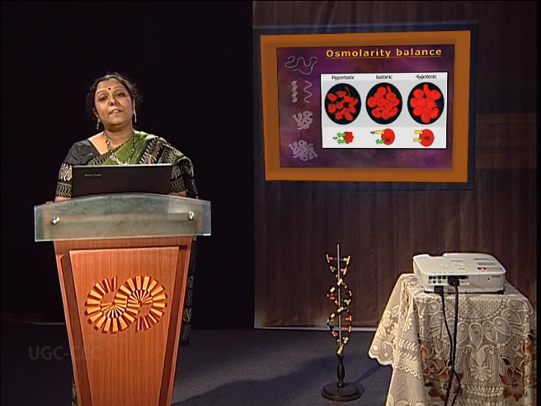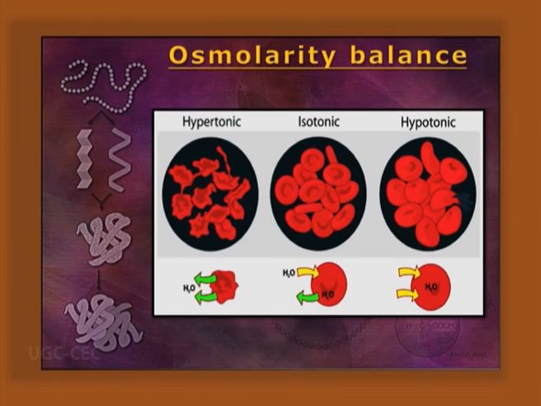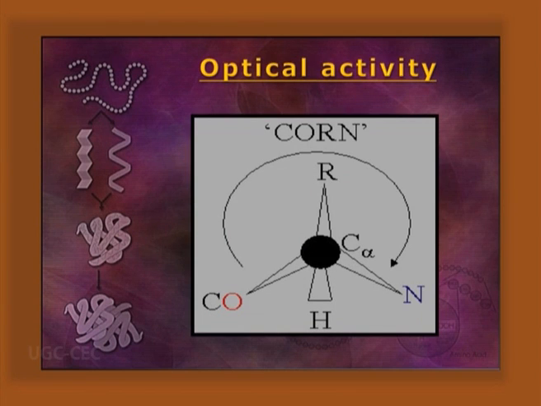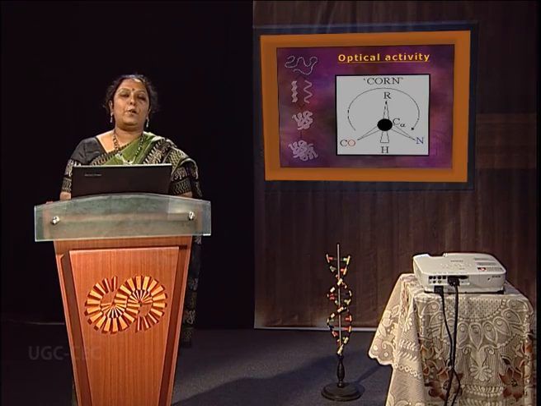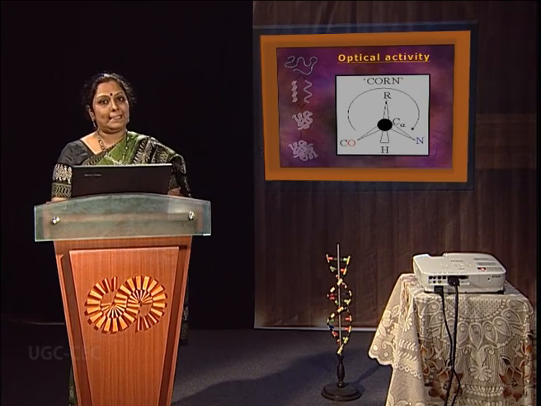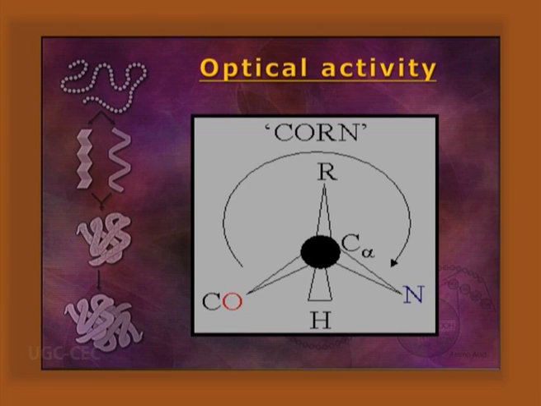Osmolarity balance is very important. Hemoglobin gives the osmolarity balance in the plasma, which is very important for clinical purposes. Optical activity. As we know, except glycine, all the amino acids are optically active, having a chiral center. You can find the core structure, the carboxyl group, and different groups are there. R groups are different, H is also present, as well as the amino terminal end.